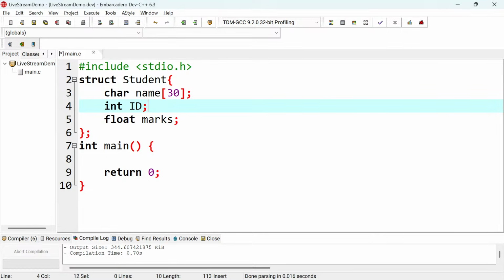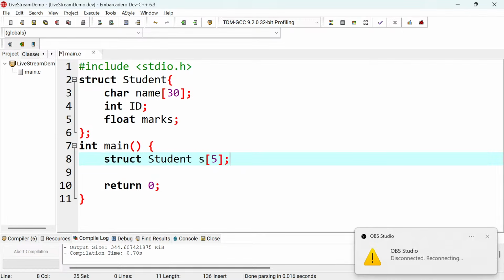You know that C programming is very sensitive when it comes to... I have a challenge with my network.